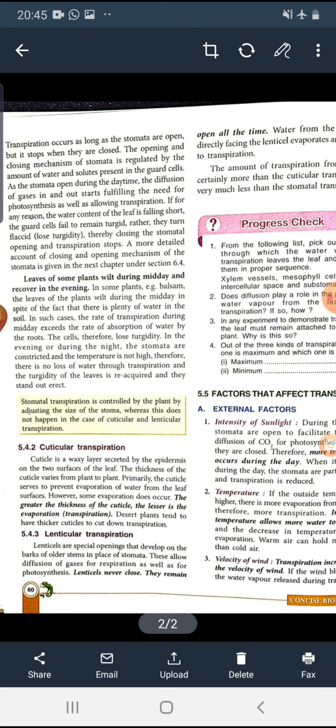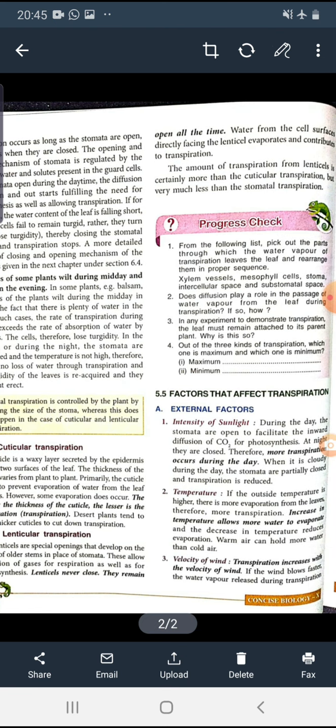So lenticels never close. Lenticels always remain open, day and night. If there is a lesser amount of water supply, then also lenticels will not close, but stomata will close, okay. So they remain open all the time.